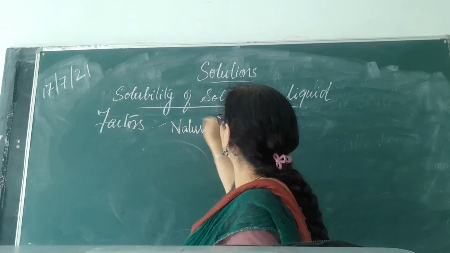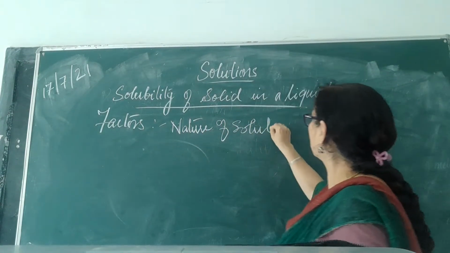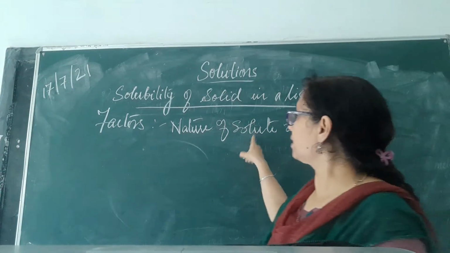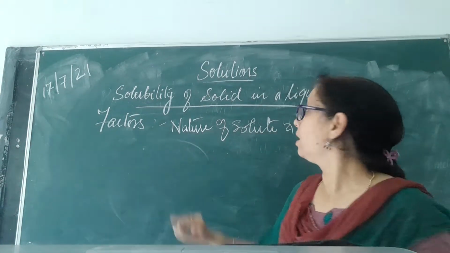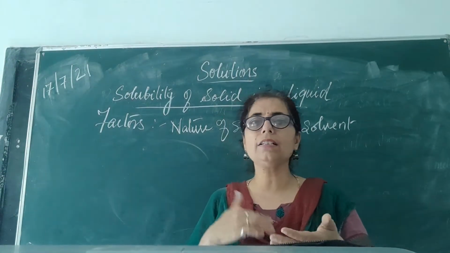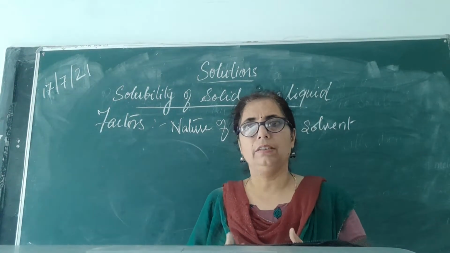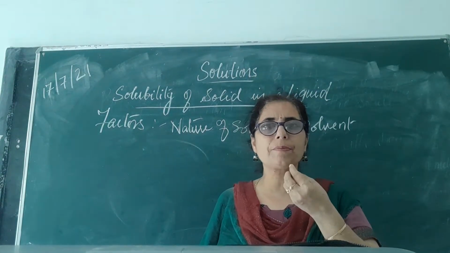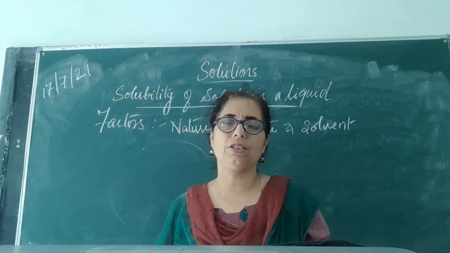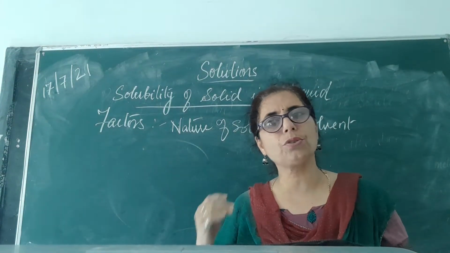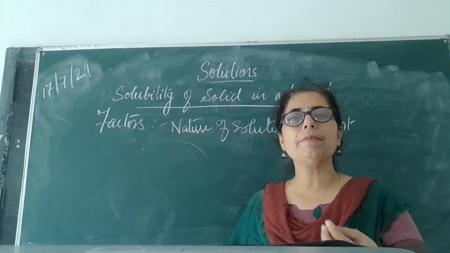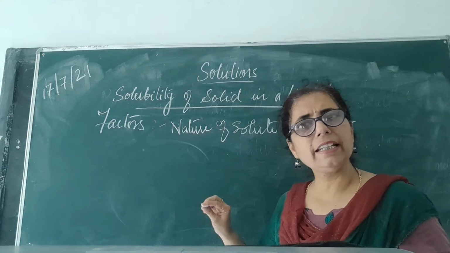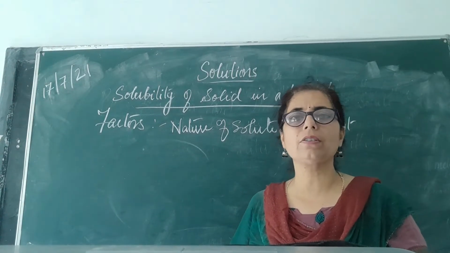of the solute and the solvent. This is a very important factor. The nature of the solute and the nature of the solvent should be the same. Like I said earlier, like dissolves like. If the substance you are dissolving is ionic in nature, then the solvent in which it is dissolving should also be ionic. For example, simple salts like sodium chloride or potassium chloride can easily dissolve in water because water is also an ionic compound.